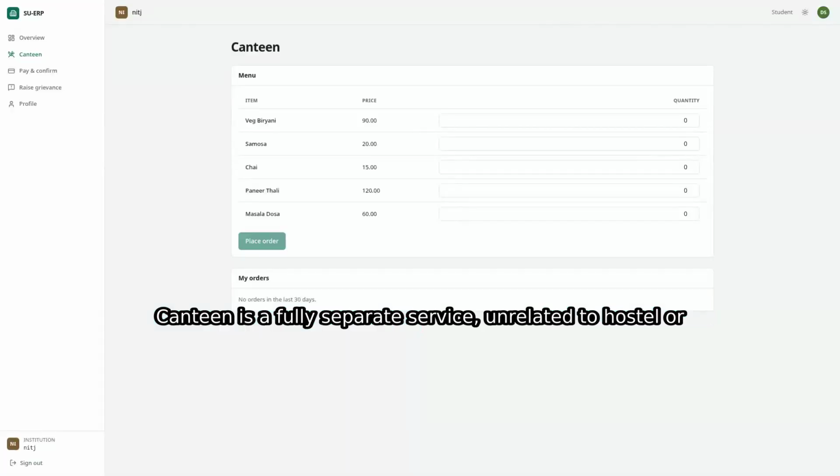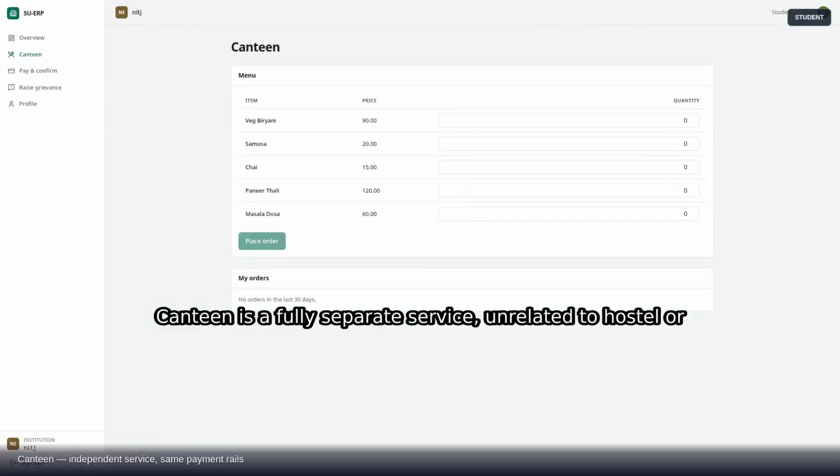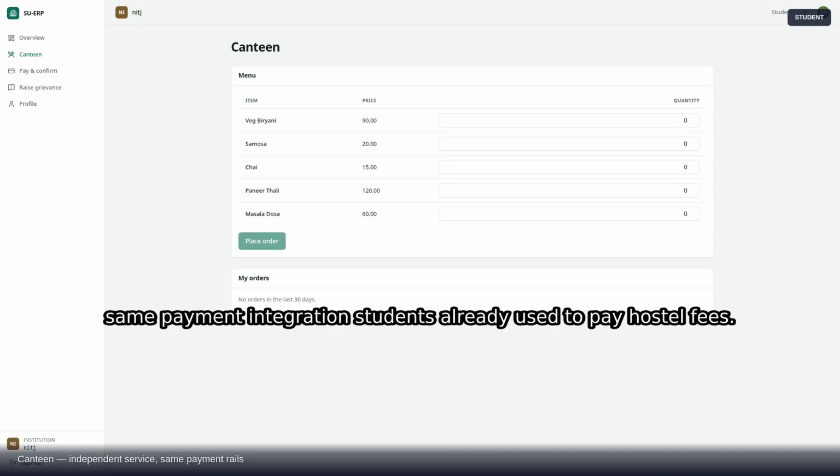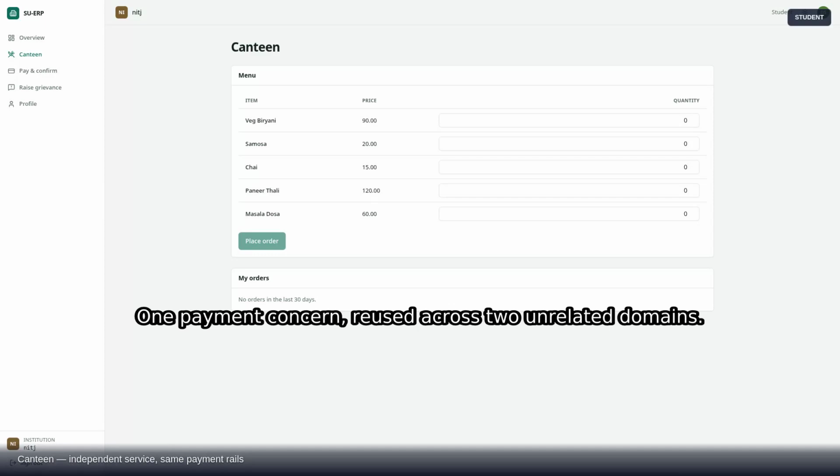Canteen is a fully separate service, unrelated to Hostel or Finance business logic, but it rides the same rails. Menu management, and orders queue with a real status machine: placed, preparing, ready, completed. Checkout goes through the same payment integration students already use to pay Hostel fees. One payment concern, reused across two unrelated domains.